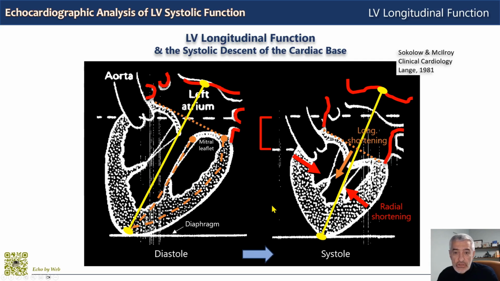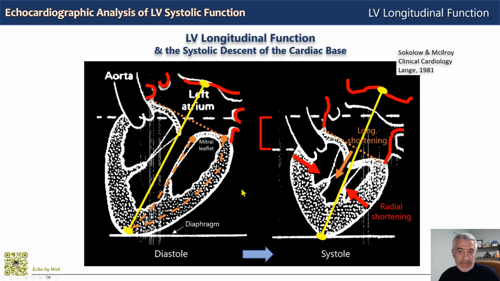This figure shows how the dimension decrease from diastole to systole, that we measure as ejection fraction as a global index, is a product of radial shortening, the red arrows here, and longitudinal shortening, the orange arrow here.